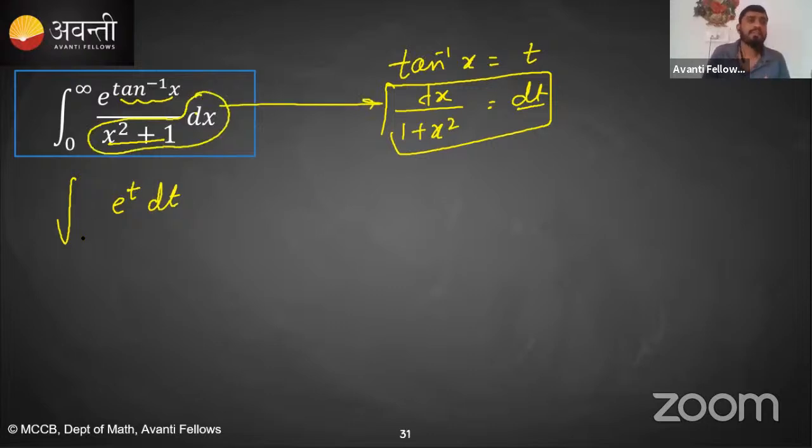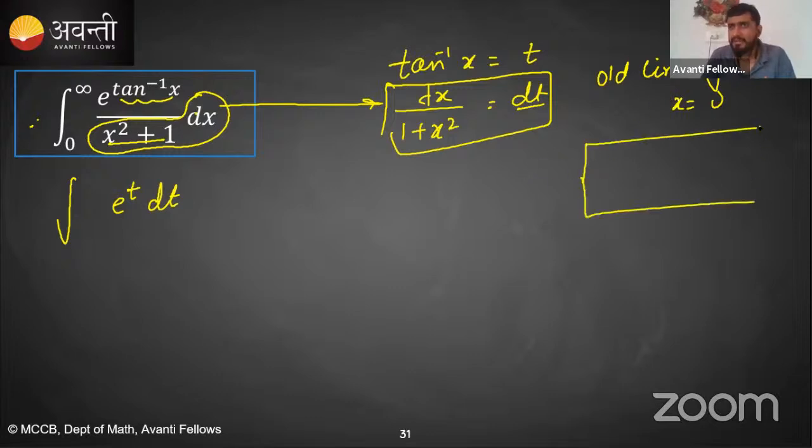Now you have to use the new limit. This is the old limit. What is your old limit? Our old limit is 0 to infinity. This is x is equal to 0. This is x is equal to infinity. Now make this table. Can you tell me the new limit, guys? Come on, anyone? The old limit is 0 and infinity. Can you tell me the new limit by using this one?